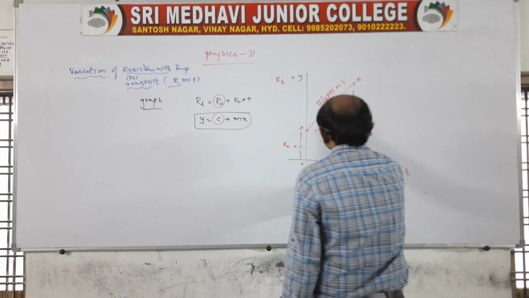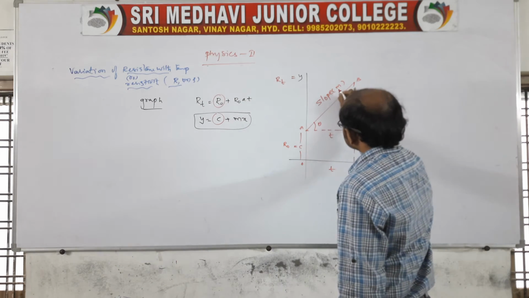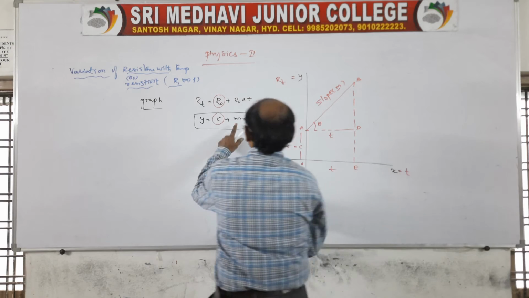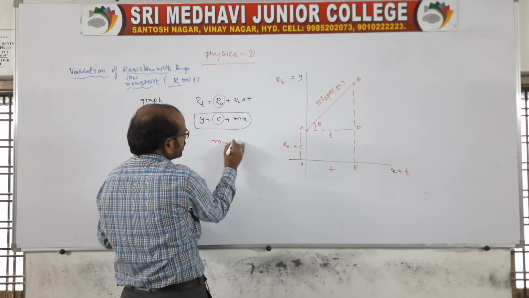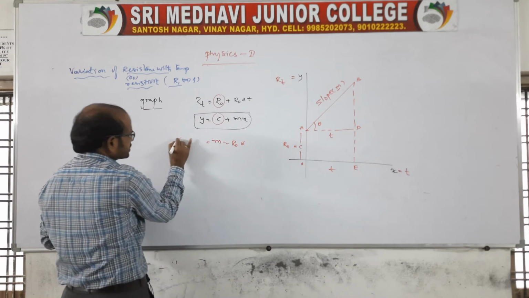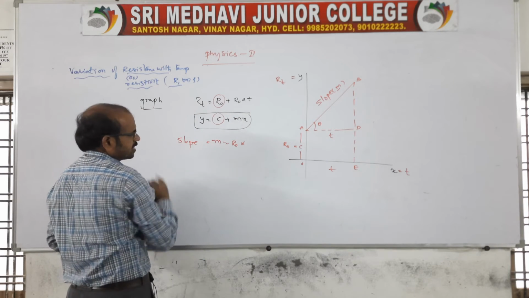Now let us go with this theta. Your slope is nothing but m. Here, what is the slope represented? Slope is represented as m is equal to R naught alpha. This is represented as the slope of the graph.